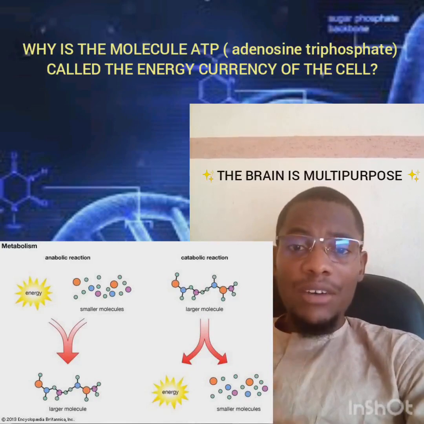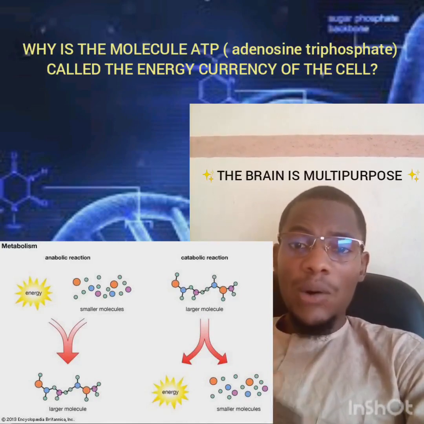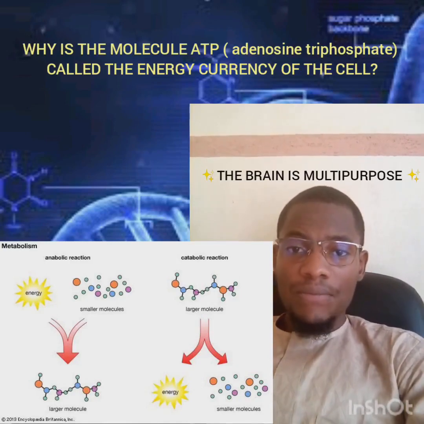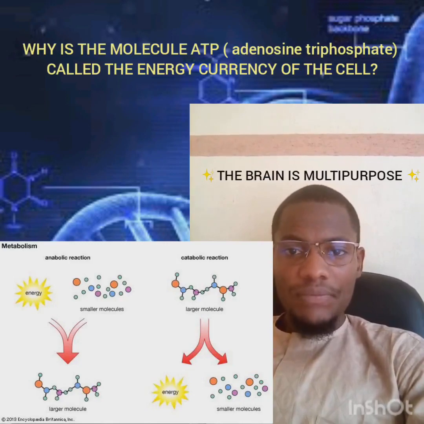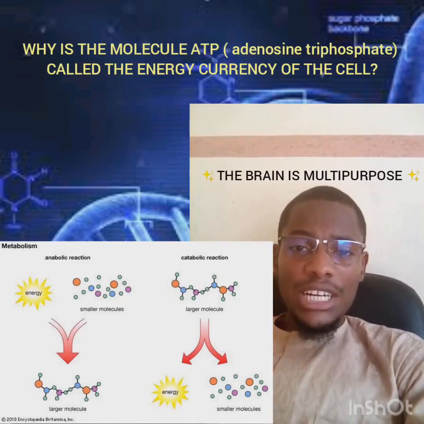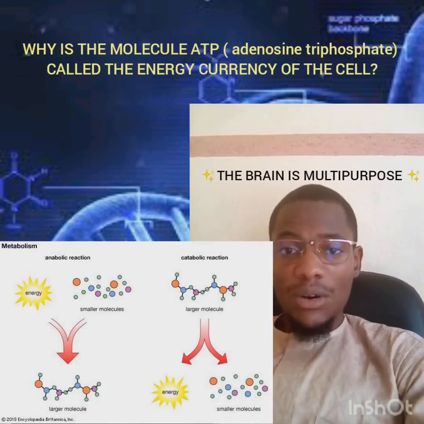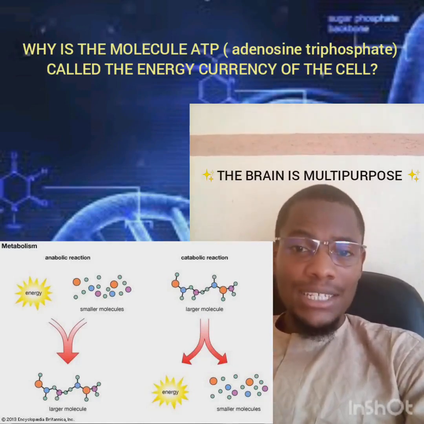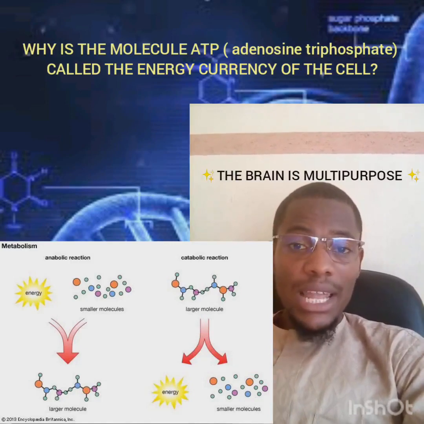Catabolism is a kind of chemical reaction whereby larger molecules are broken down into smaller units, and with that we have a concomitant release of energy. On the other hand, we have anabolism. An anabolic reaction is whereby smaller units or components are joined together to form a larger one, and that utilizes a bunch of energy.